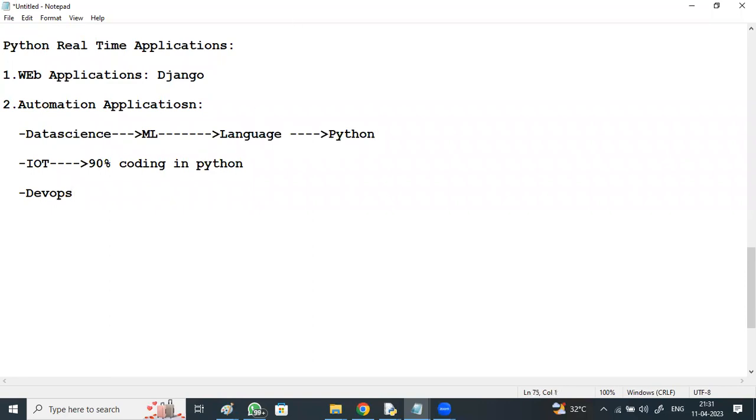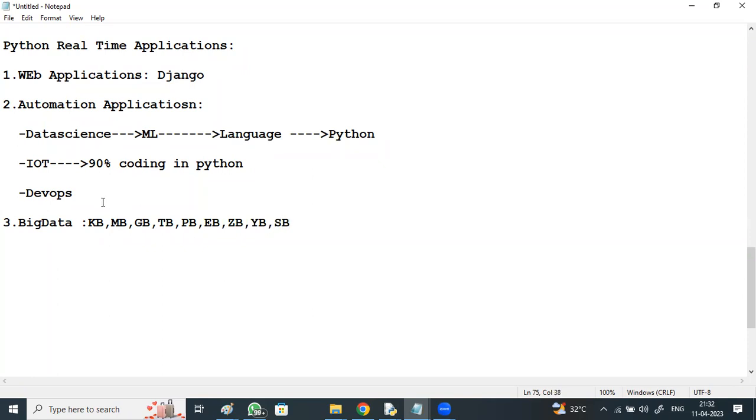Apart from this, one more major sector where Python is used today is the big data environment. Let me take a minute to explain where exactly Python is used within big data. Today, if you see data generation, storage units are KBs, MBs, GBs, terabytes, petabytes, exabytes, zettabytes, yottabytes and so on.